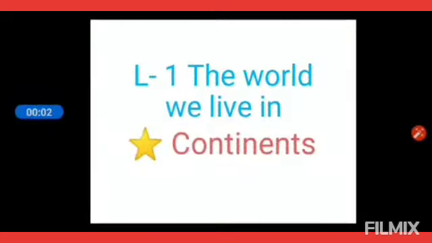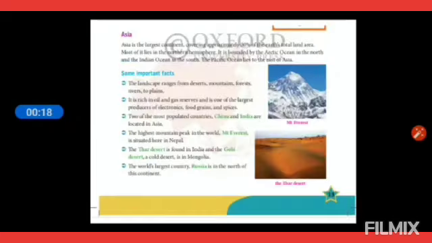So children, we are going to start with continents. The large land masses are called the continents. We have 7 continents. Let us look at these continents from the largest to the smallest. We'll start with Asia. Asia is the largest continent, covering approximately 30% of Earth's total land area. Most of it lies in the northern hemisphere.